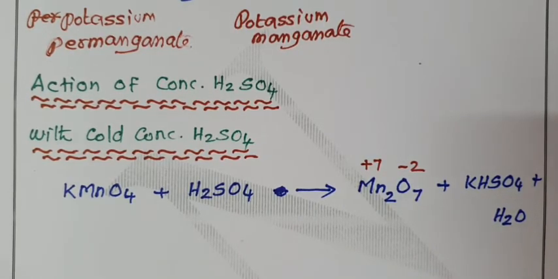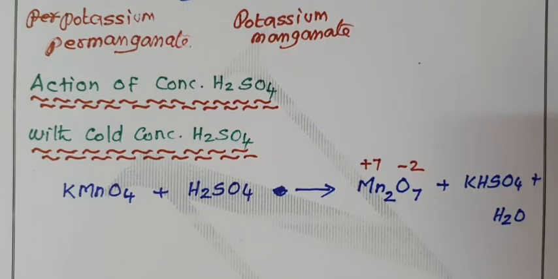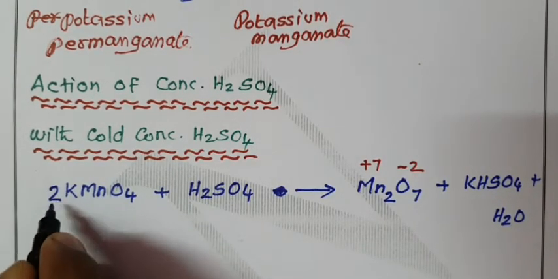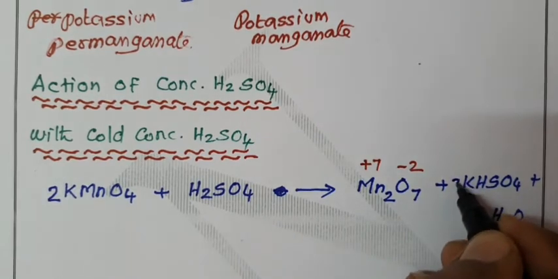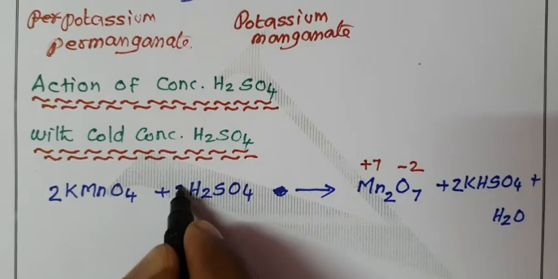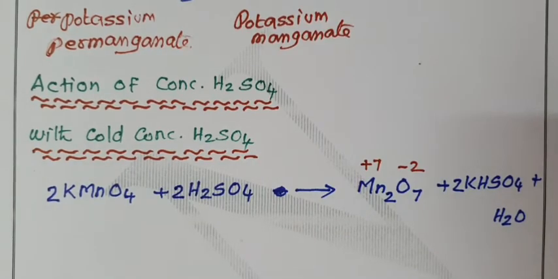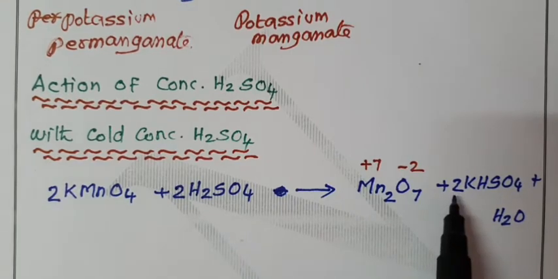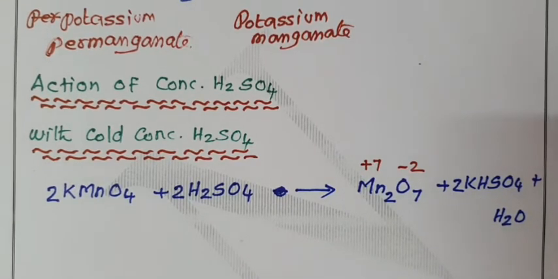How many manganese do we have? 2 manganese, 2 manganese. 2 potassium, 2 potassium. How many sulfate? 2 sulfate, 2 sulfate. Finally, we have to balance hydrogen atoms. 2 into 2 are 4. 2 plus 2 equal to 4. The equation is balanced.